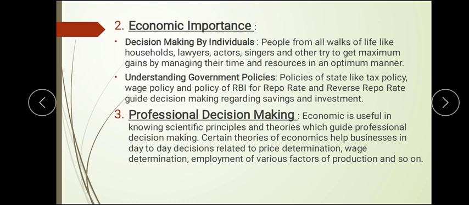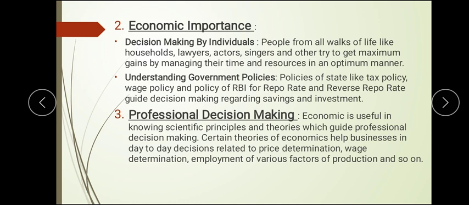So the producer will focus more on profit, but on the other side, the consumer focuses more on getting cheaper things. This is how it helps. Determination of price, wage determination, employment of various products or production, and so on, are the different things which are known through economics in professional life. But still we try to make decisions.